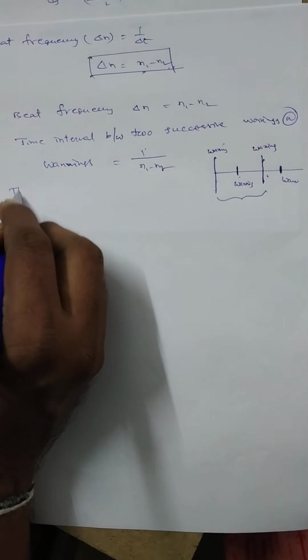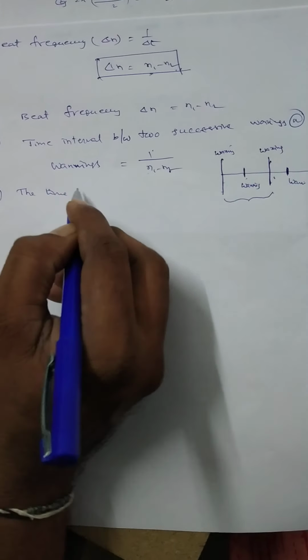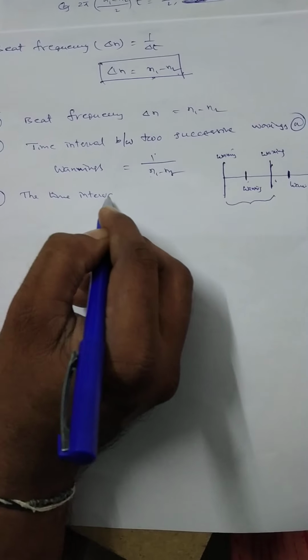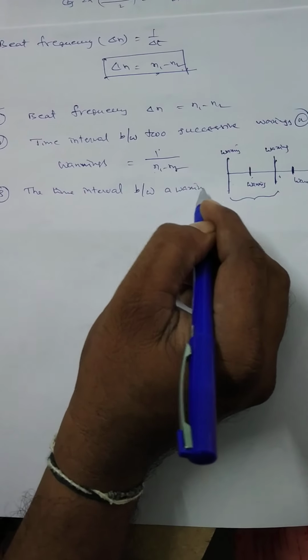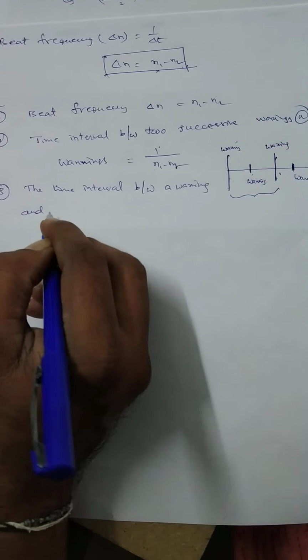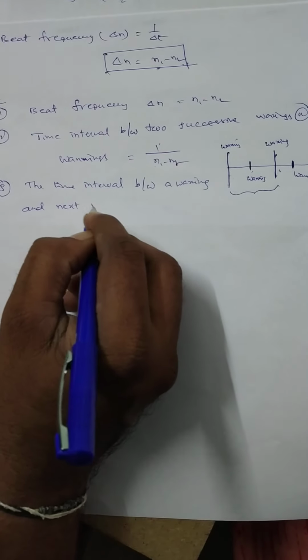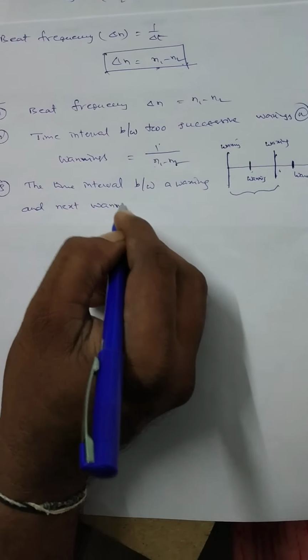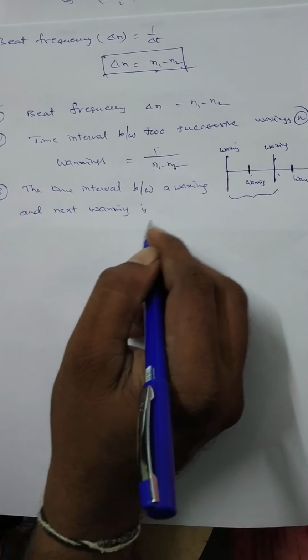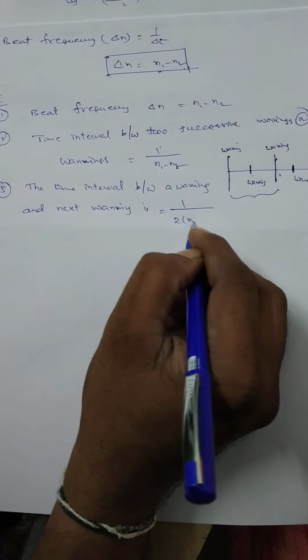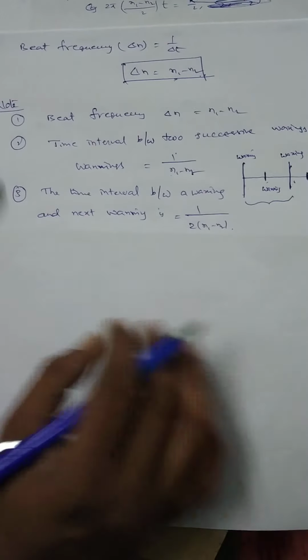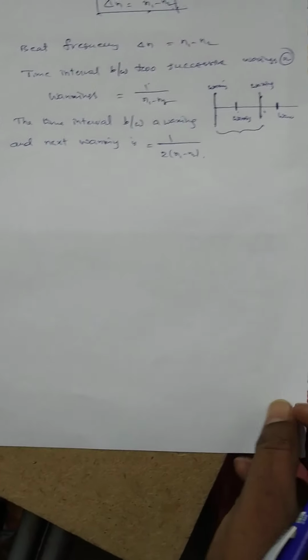That's why the time interval between a waxing and the next vanning is equal to half of that, 1 by 2 into (n1 minus n2).